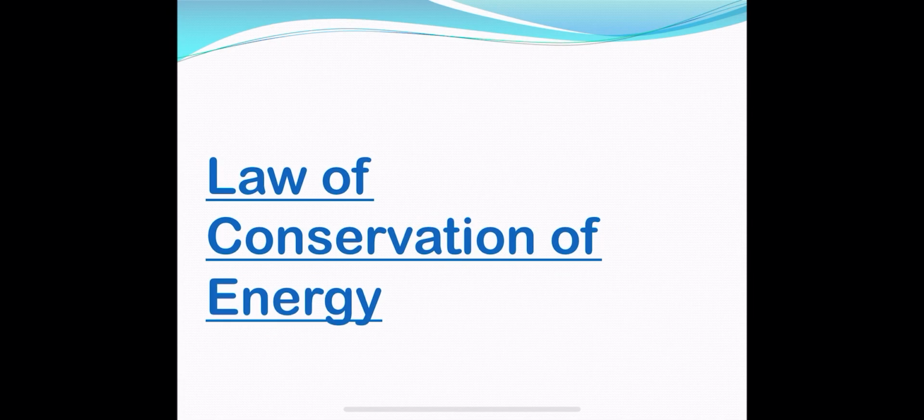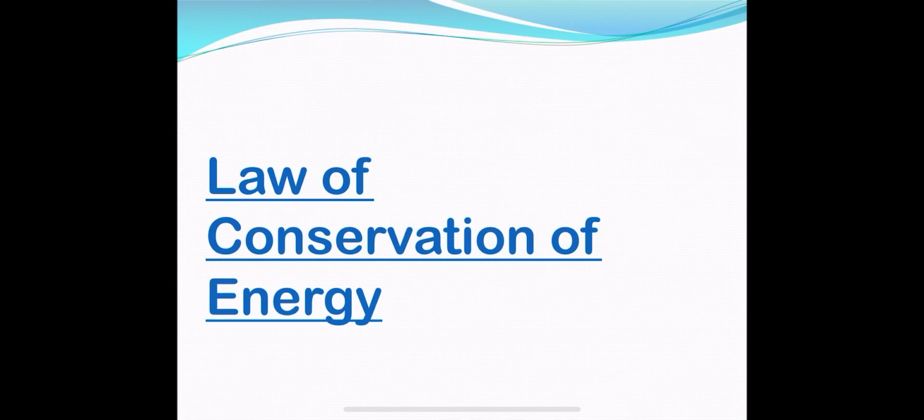So let me give the exact statement. Energy cannot be created and energy cannot be destroyed, but we can convert one form of energy into another form. The total energy in the universe always remains constant, or the total energy of an isolated system is always constant.